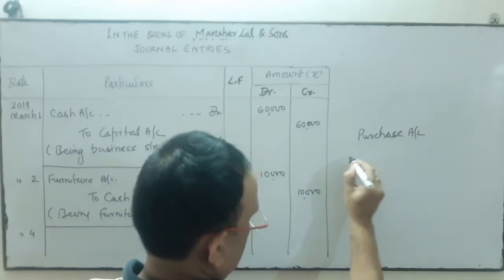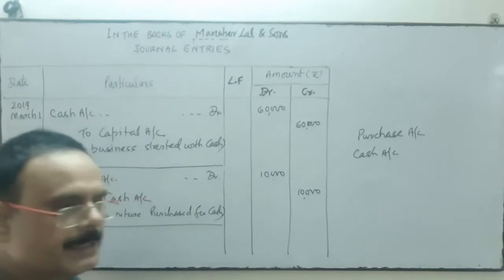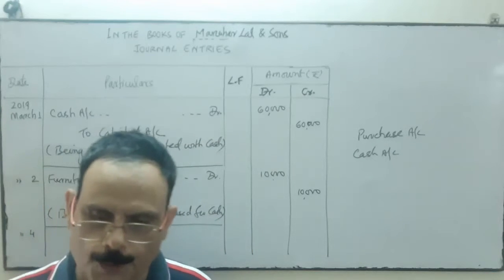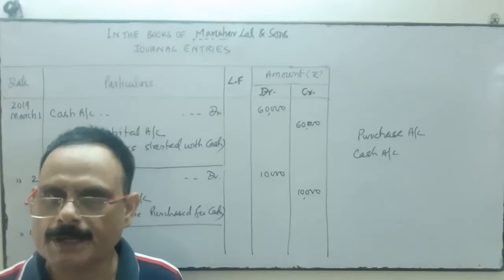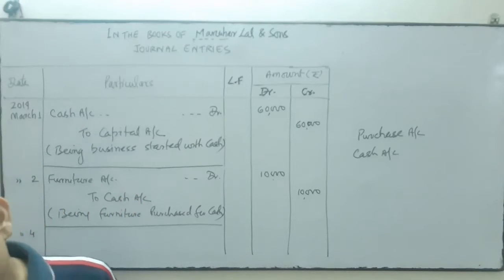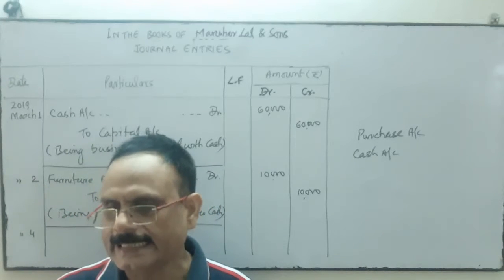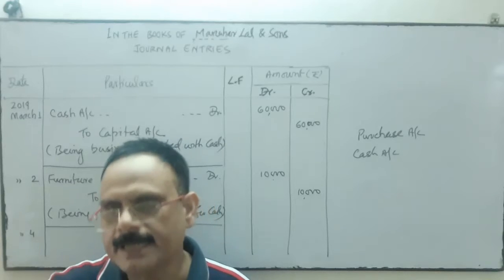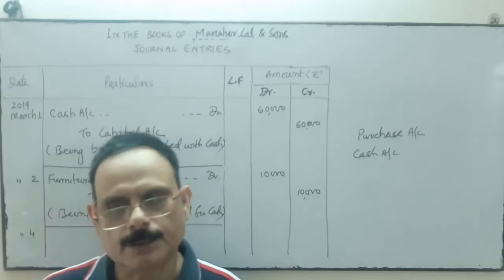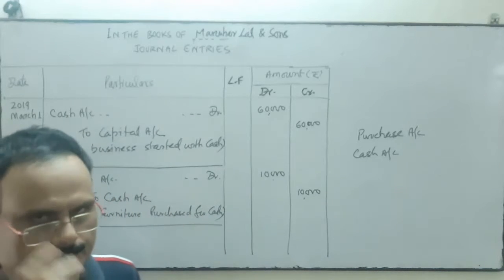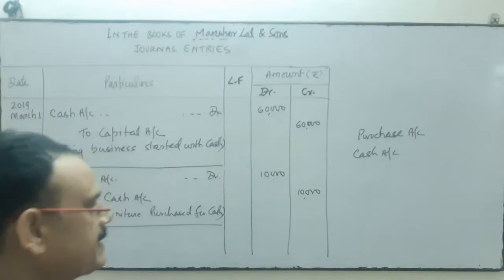Purchase account and cash account. We open the purchase account when we purchase the goods. What do you mean by the term goods? Goods means when we purchase a commodity or anything to sell it again in the market, that is called goods. And when we purchase the goods, we open the purchase account.